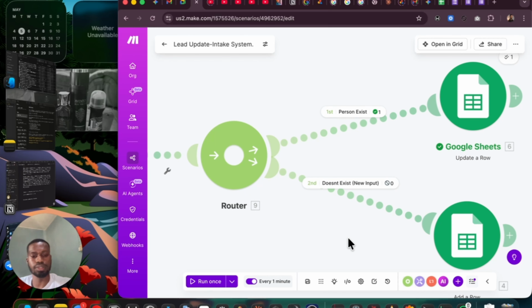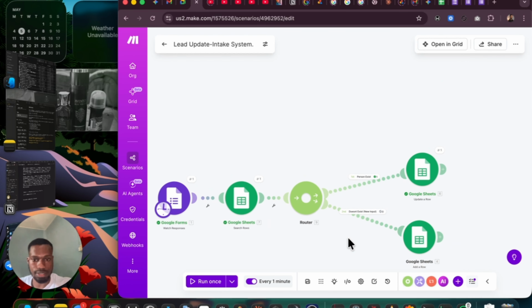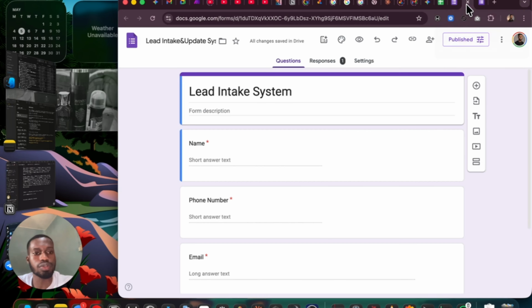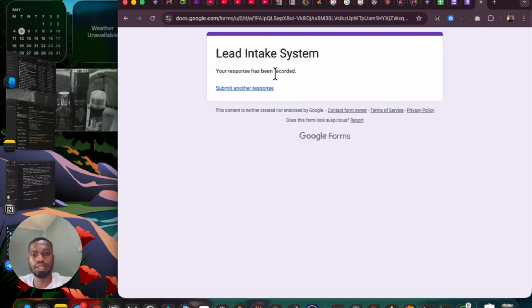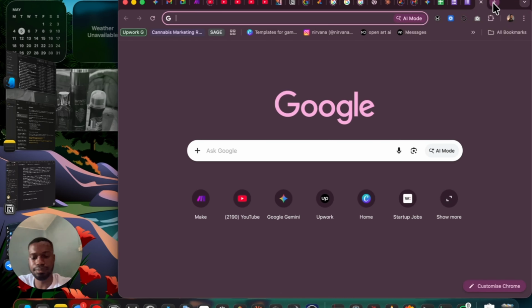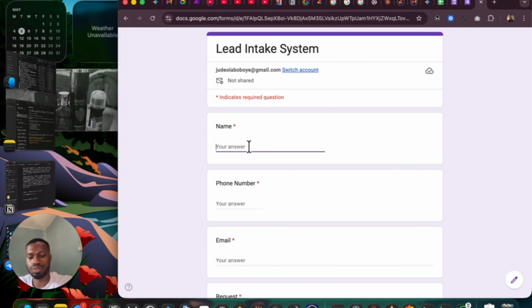But it does. So now I'm going to do the reverse, which means I'm going to put in a new person entirely, a new detail, that means the unique identifier will have to be a new email. I'm going to use that now and we'll see what happens. So this time around, let us copy this and paste this again, and let's use the same Jude because I want to explain something.